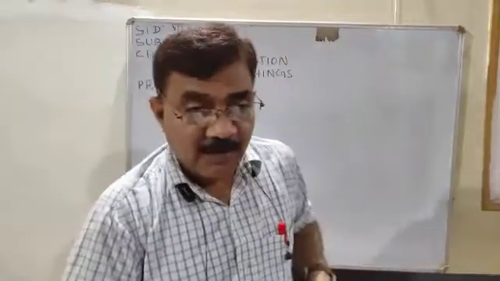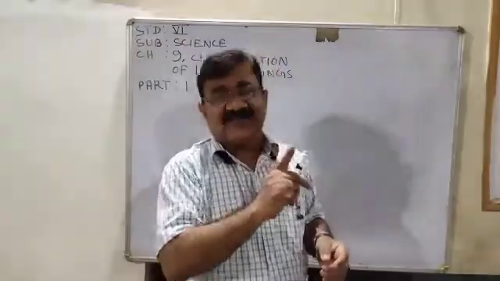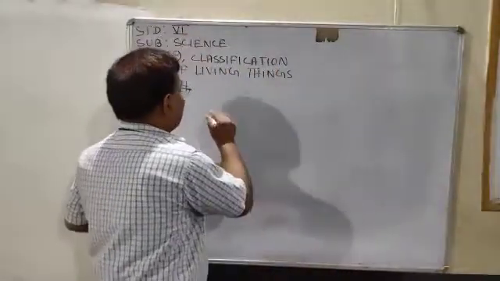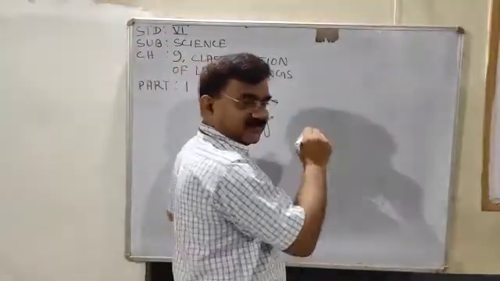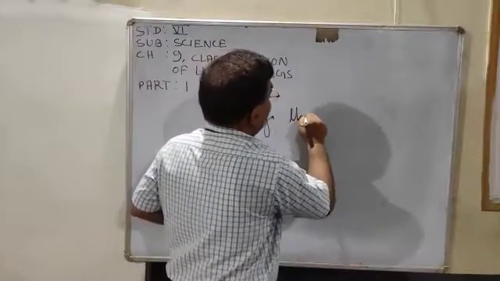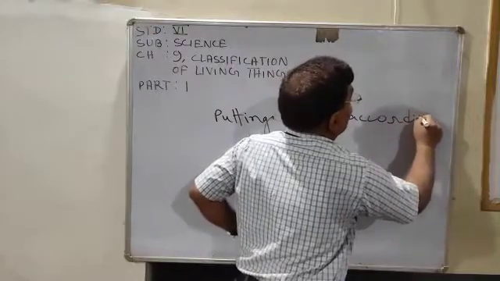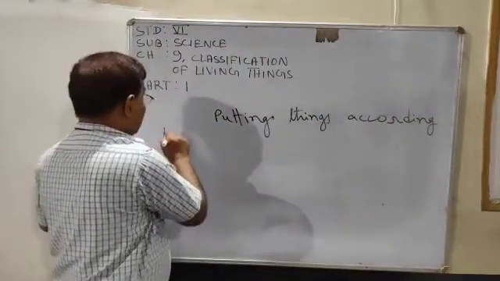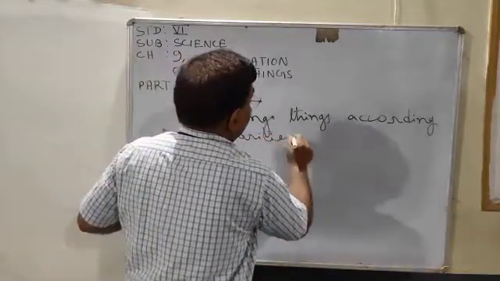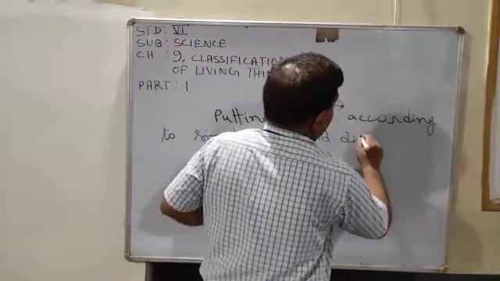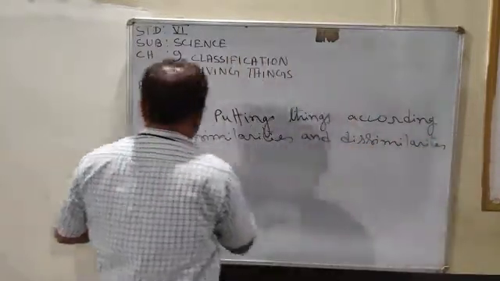What type of grouping? Putting things according to their similarities and dissimilarities into groups.